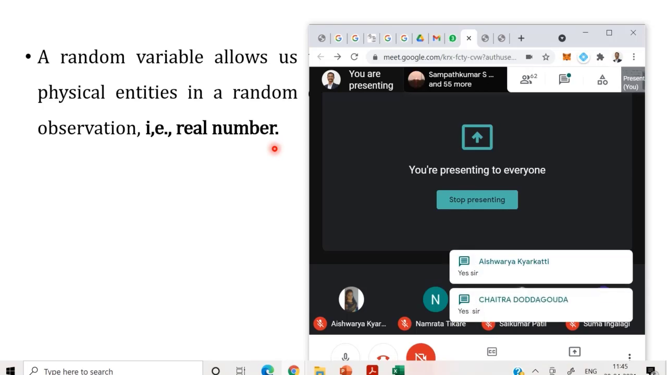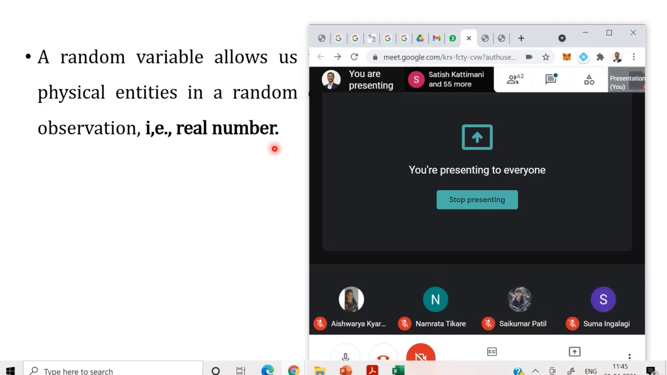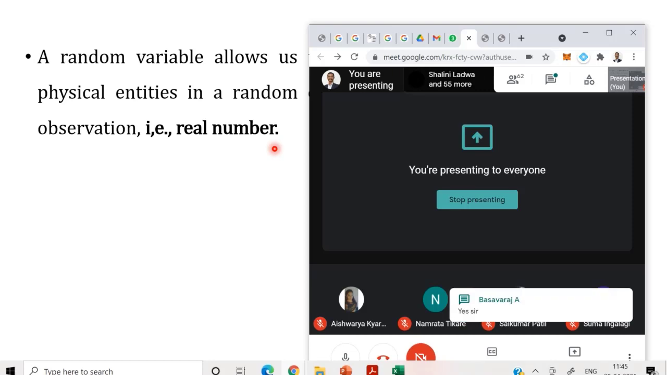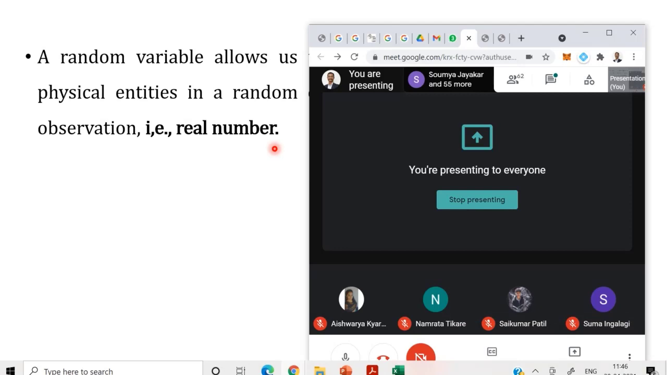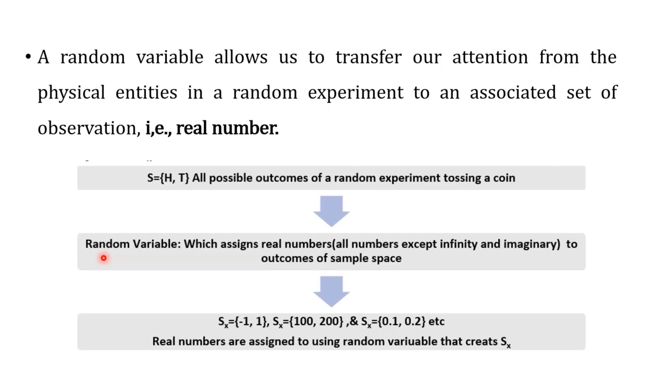Hope all of you have understood it. What is the difference between capital S and capital SX? Capital S is a sample space. Capital SX is the set of real numbers which are assigned to the sample space. All right, so let us understand that concept in more detail.